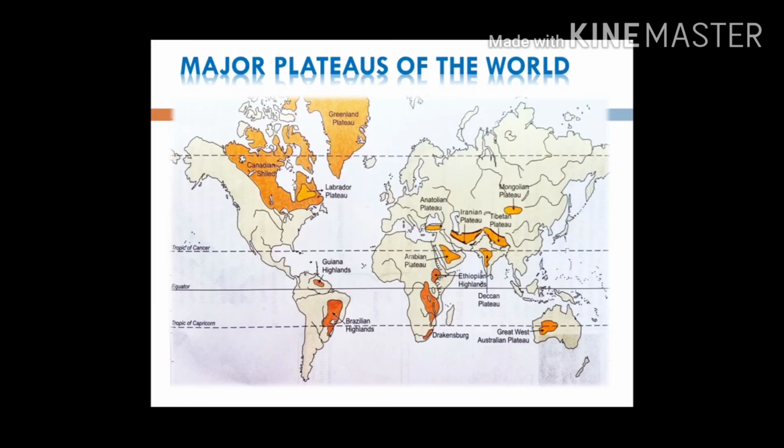Now this is a map I have put up to show the important plateaus of the world. Plateaus are even denoted by the word highland. You will even find words like massif, meseta. These all are words that signify plateau.